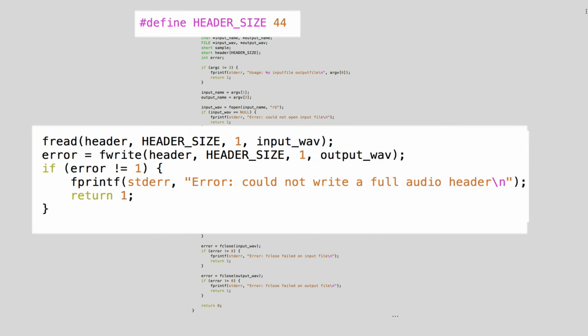Our next task is to read the header from the input file and write the header to the output file. Since we need the header size multiple times, at the top of our file we defined a useful constant to represent it. And now we use fread and fwrite to copy the header from our source file to the new audio file.